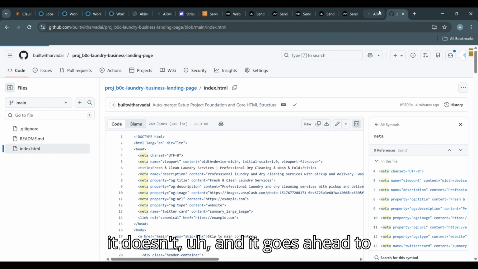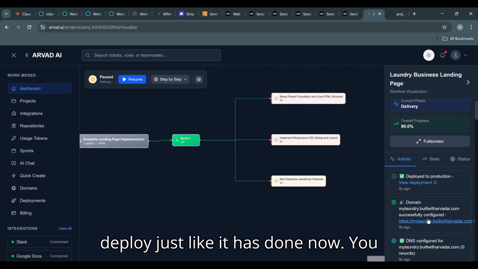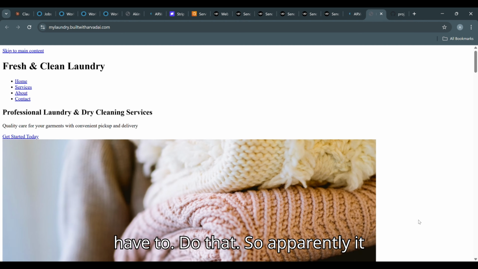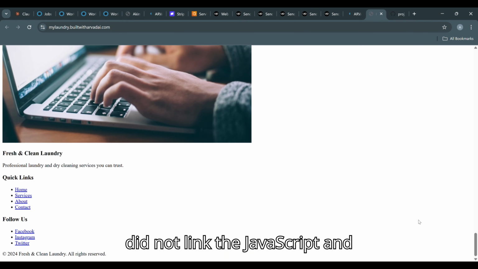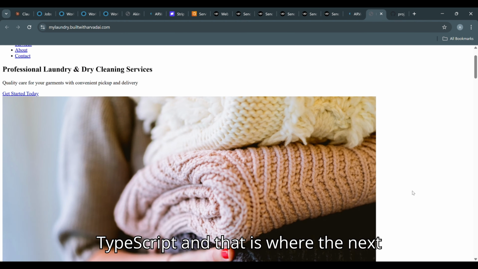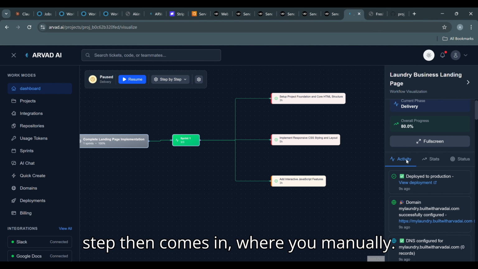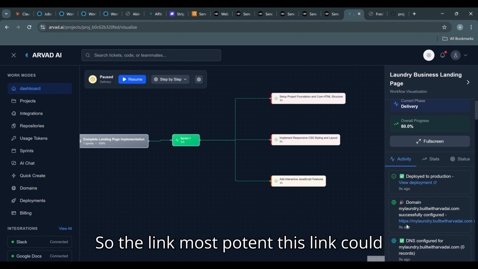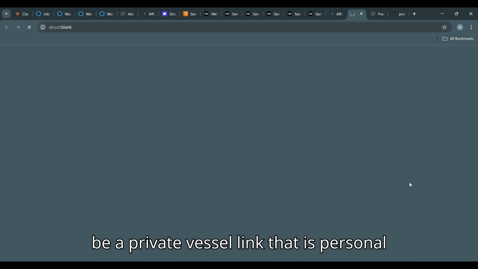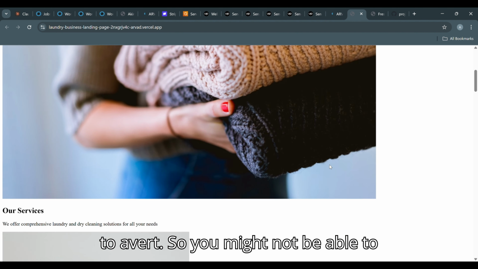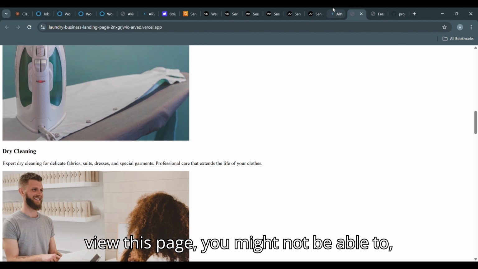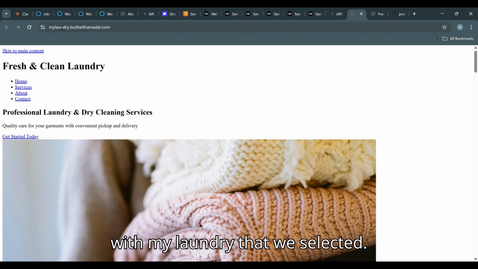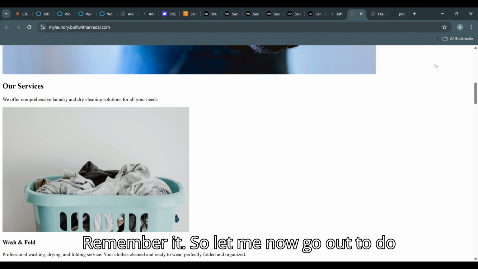But now, in case it doesn't, and it goes ahead to deploy, just like it has done now, you have to do that. So apparently, it did not link the JavaScript and the style sheet, and that is where the next step comes in, where you manually link the JavaScript and the style sheet. The link, most importantly, could be a private Vercel link that is personal to Arvad, so you might not be able to view this page. But you'll be able to view the subdomain, the mylaundry dot the selected subdomain, right? So let me now go ahead to do the manual intervention.